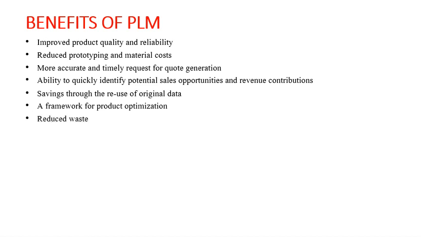Reduced waste. Wastage is definitely reduced if PLM is implemented, because we exactly know which material is to be used, which tool and which machine is to be used, when all these things need to be used, what kind of design is happening, and what kind of manufacturing process needs to be followed. Since everything is transparent, we can definitely think of reducing the wastage. There is no repetition of work, and almost everything is transparent, so waste can be reduced.